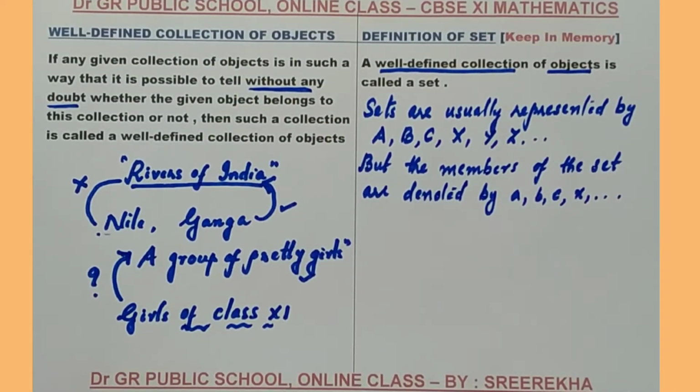Sets are usually represented by capital A, B, C, but the members are represented by small a, b, c.